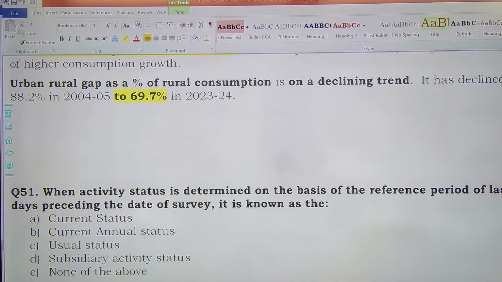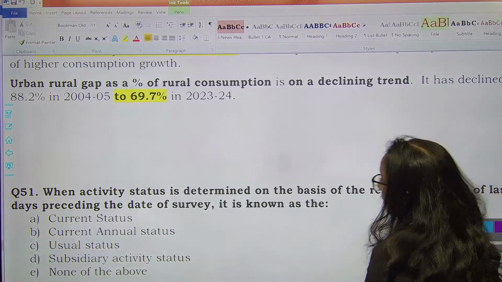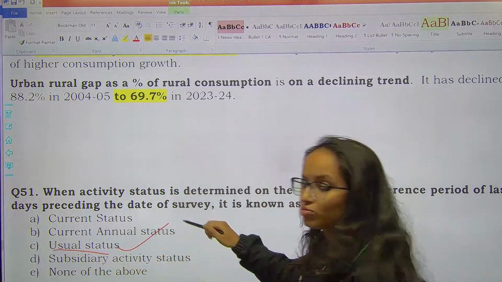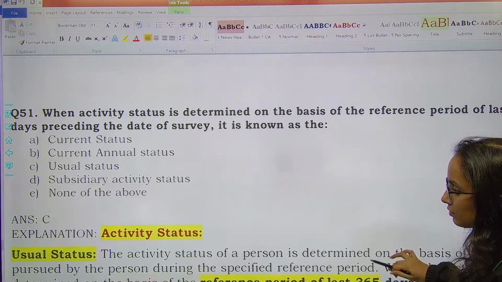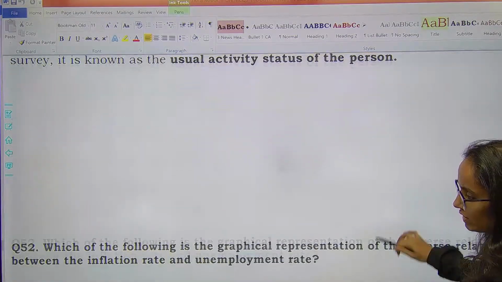It is known as usual status. Okay, remember that. It is known as usual status. Option C will be the right answer here. यूजुअल एक्टिविटी या यूजुअल स्टेटस बोलते हैं हम.